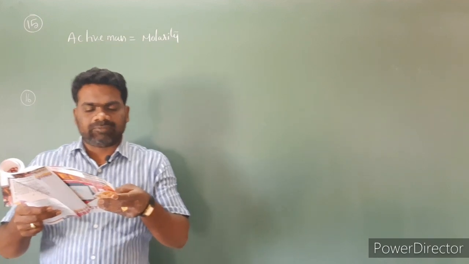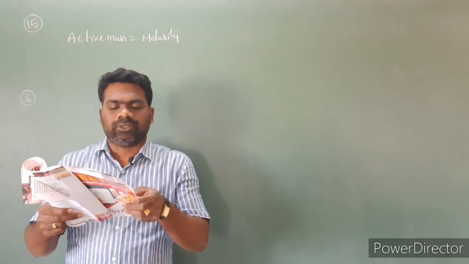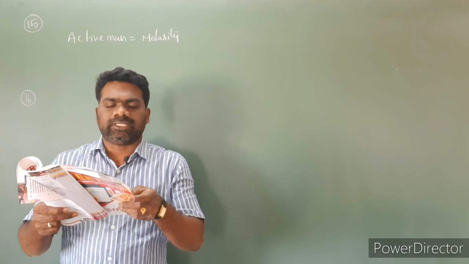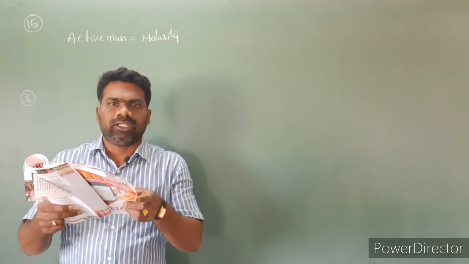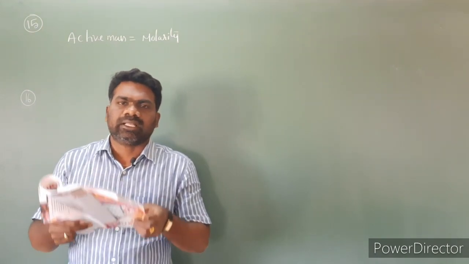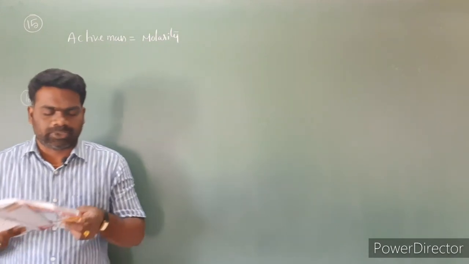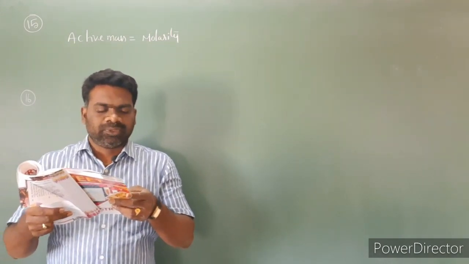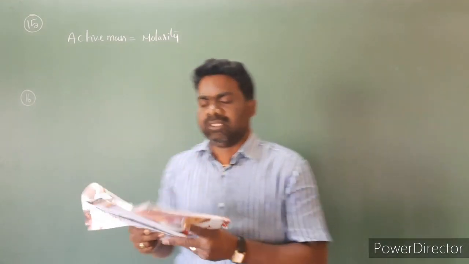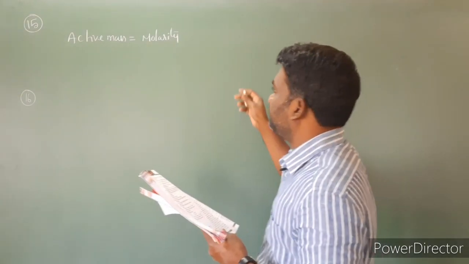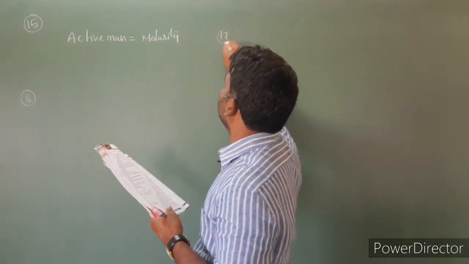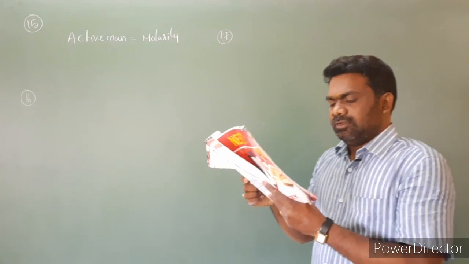For a reversible reaction, if the concentration of reactants is doubled, the equilibrium constant value remains the same. So, the value of the equilibrium constant does not depend upon the concentrations of reactants and products. Question number 16, third option is correct. Next, question number 17.